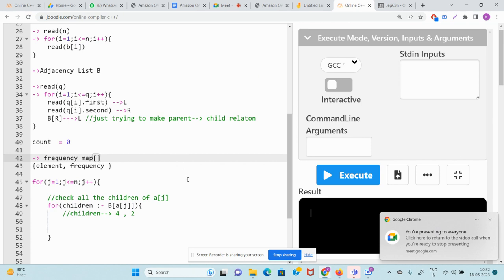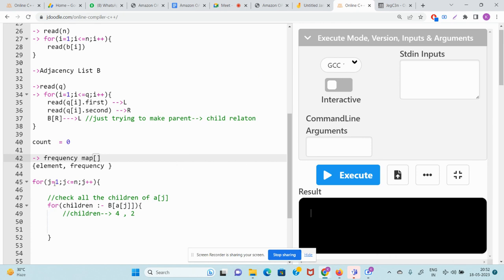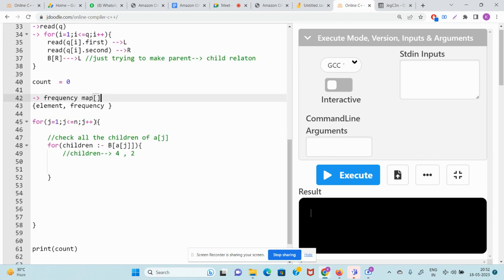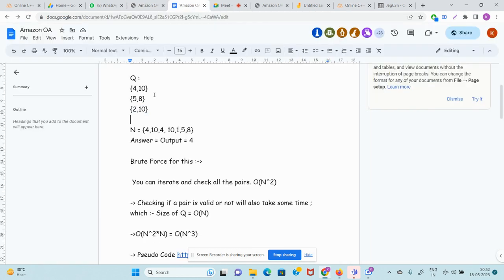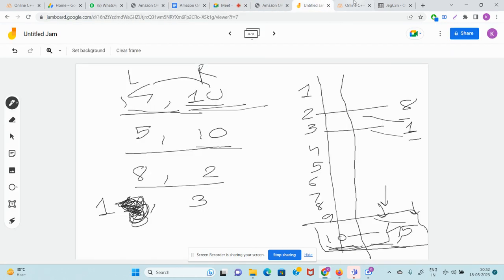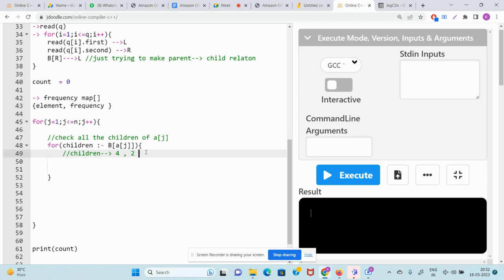Guys, when I'm trying to explain, do you guys understand? I am talking about J equal to 4, so you understand the whole concept. Okay, so when you are at J equal to 4, what are you doing? You are doing A of 4, which is the actual element. What is A of 4? It is 10. So B of 10. What is B of 10? B of 10 is 4 and 2. So 4 and 2 will be coming here. 4 and 2 will be the children.